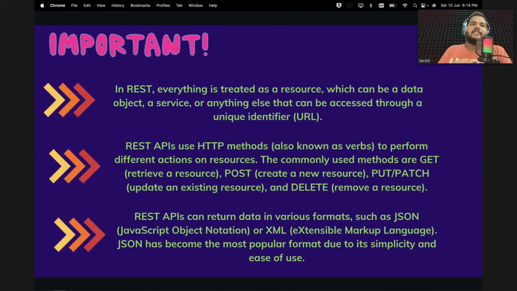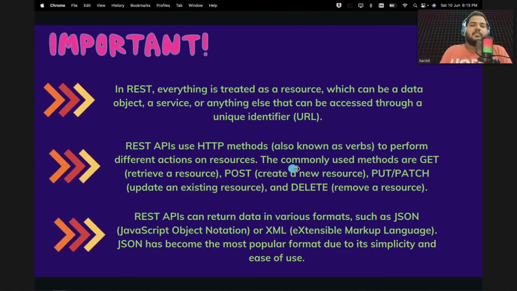Let's say a user is saying save my details. It means he is saying create my ID on your server. Let's say you are building the backend for Facebook. When you say create my account on Facebook, you give your information, first name, last name, email address, password, and all these things, and this information will be saved. So this is a create operation.